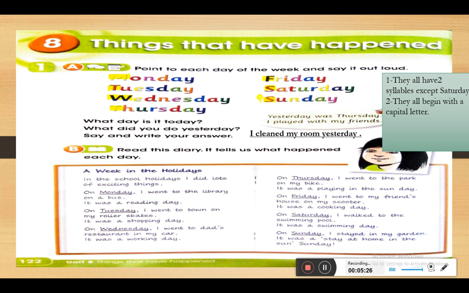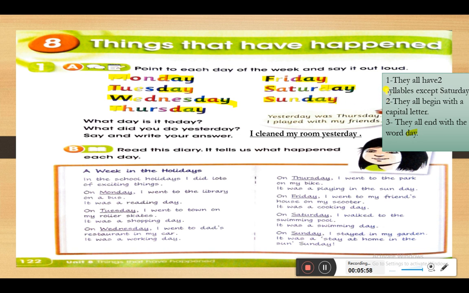And one more thing that we can notice about the days of the week other than the syllables and the capital letter is that they all end with the word day. So we have Monday, Tuesday, Wednesday, Thursday, Friday, Saturday, Sunday.